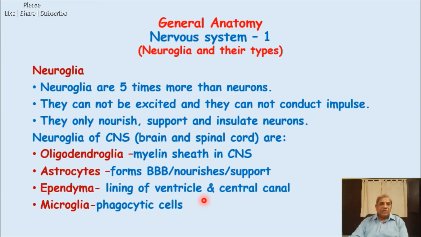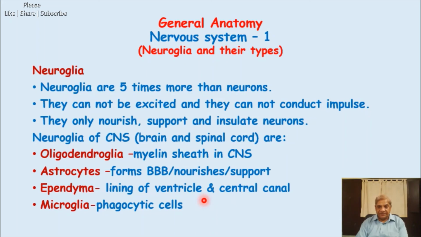Now the fourth kind of neuroglia is the microglia, and these microglia are phagocytic cells. That means they are present in the central nervous system, brain and spinal cord, and they eat any foreign body, virus, bacteria, debris, dead neuroglia cells, dead fibers, that means axons or dendrites, and dead neurons.